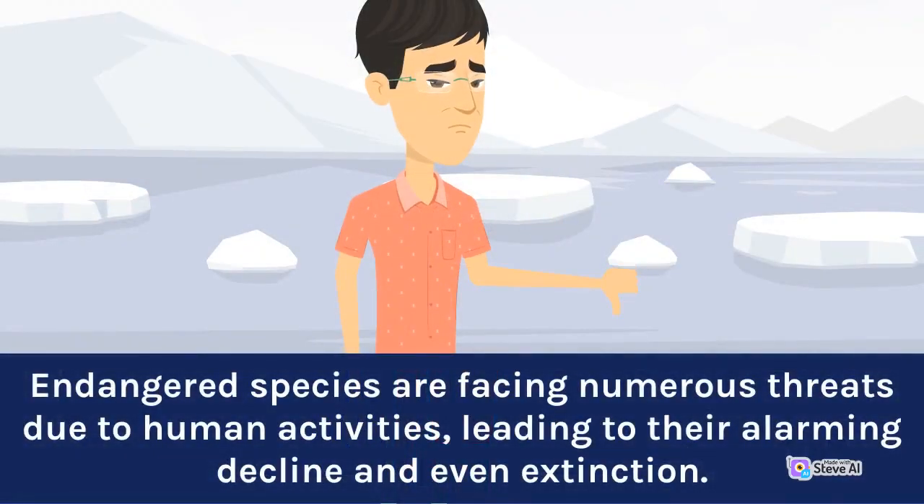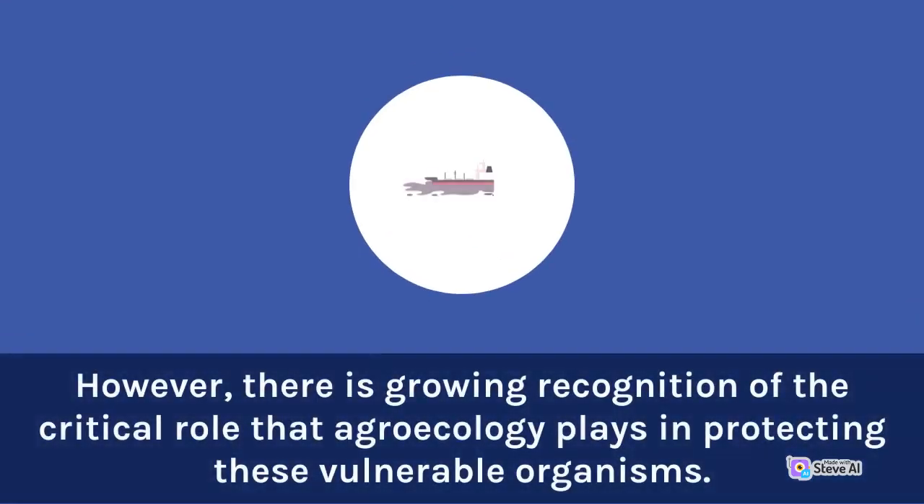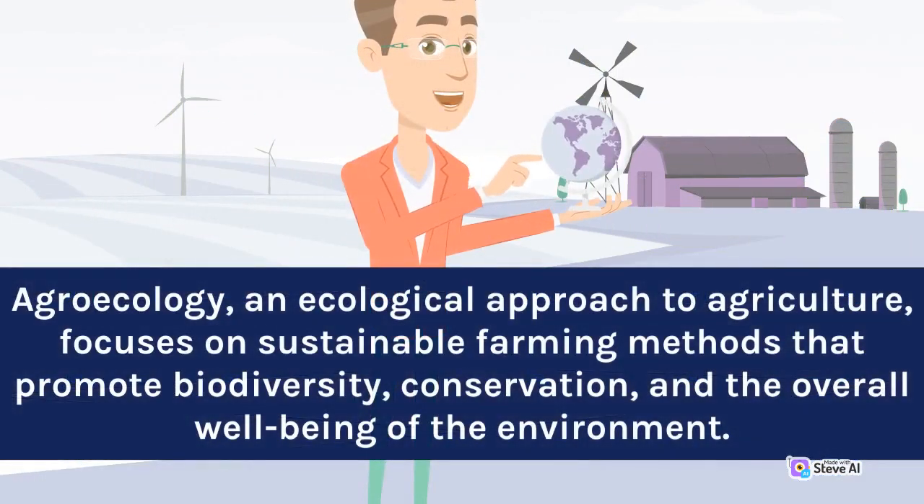Endangered species are facing numerous threats due to human activities, leading to their alarming decline and even extinction. However, there is growing recognition of the critical role that agroecology plays in protecting these vulnerable organisms. Agroecology, an ecological approach to agriculture, focuses on sustainable farming methods that promote biodiversity, conservation, and the overall well-being of the environment.